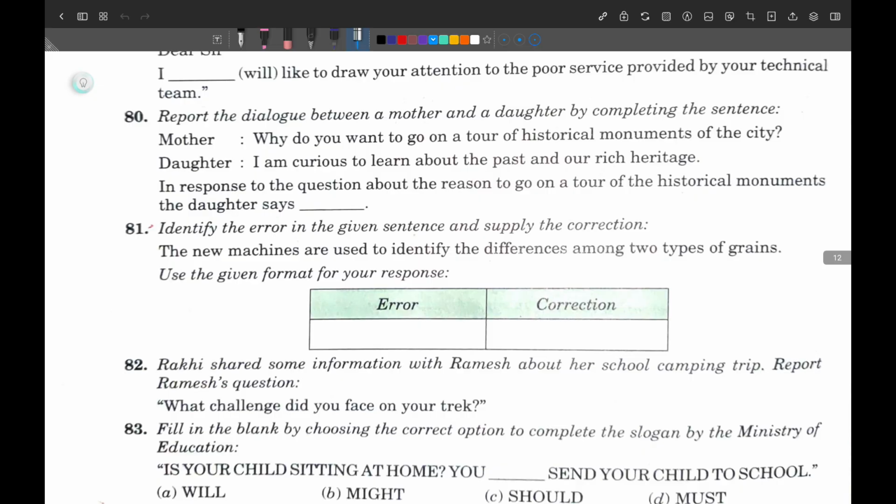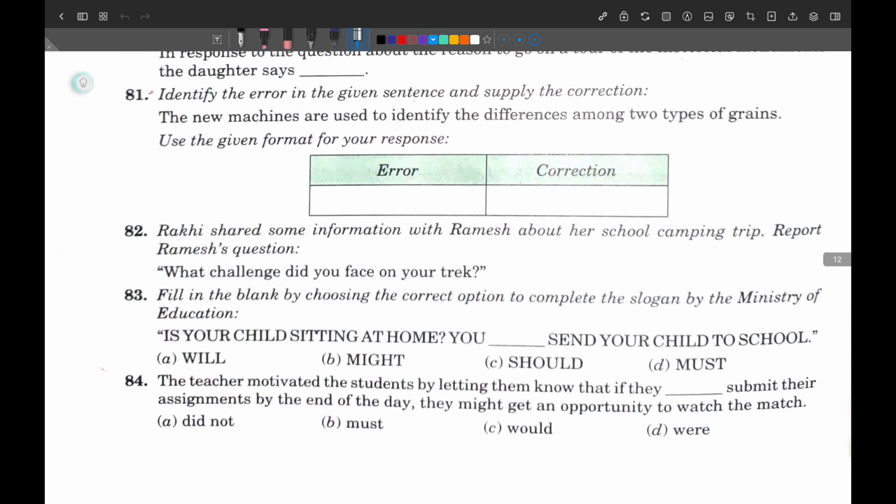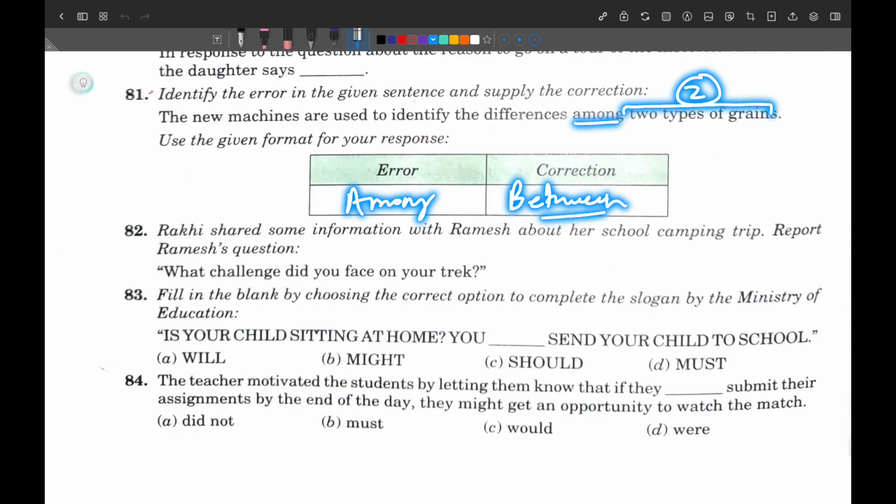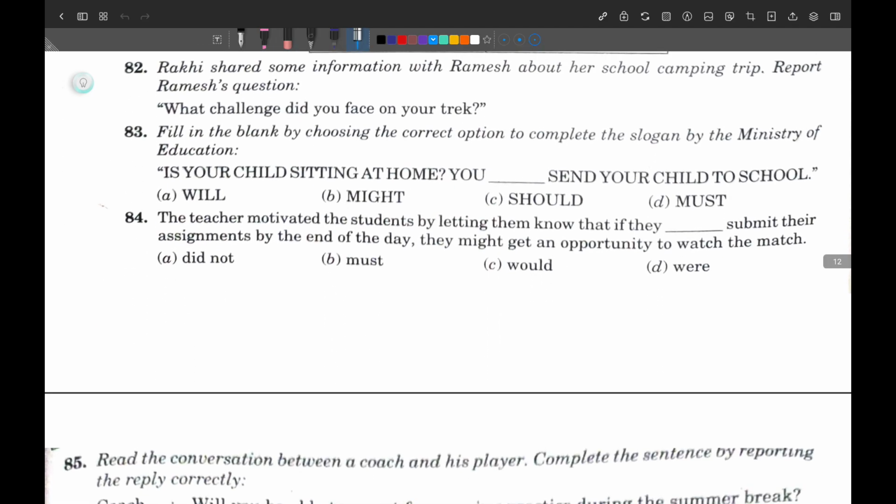Got it? Now we are moving towards our next question, question number 81. The new machines are used to identify the differences among two types of grains. Here if you see, two types of grain, two types. So if you have two things, you must not use among. You know very well, in place of among you must use the word between. Got it?